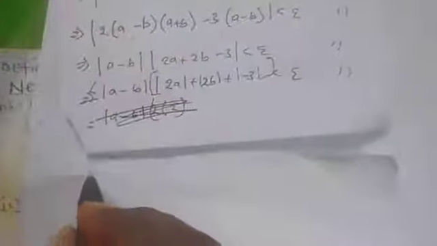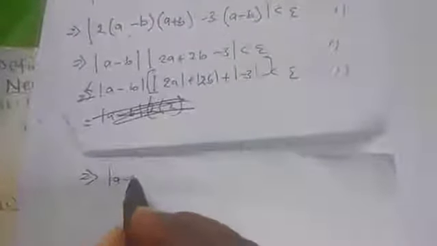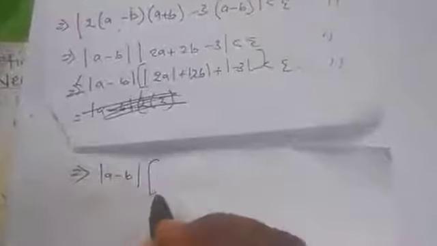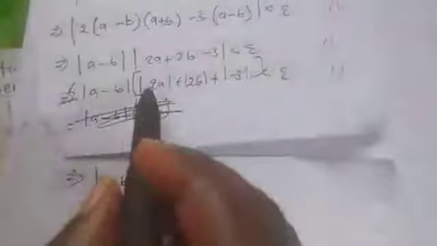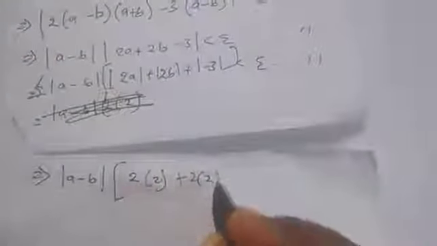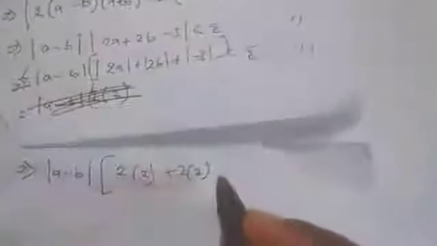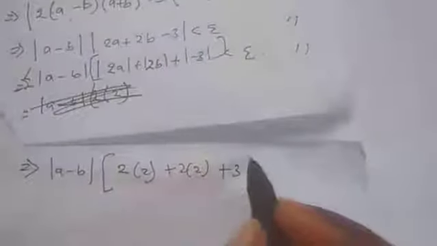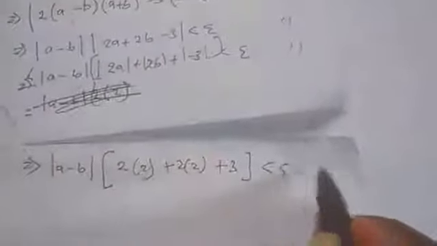Let us continue from the new page. Now, this implies absolute value of a minus b times, the first one will be 2 times the absolute value of a. We have shown that it is less than or equal to 2, so we'll just put the 2 there. 2 times 2 for b. But this one is 3, since the absolute value of minus is plus. It's less than epsilon whenever that occurs.